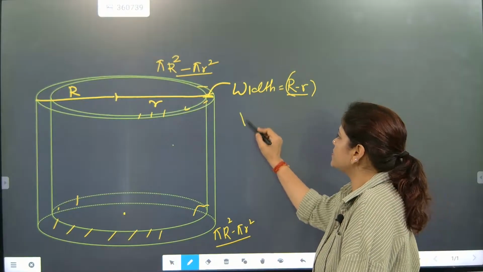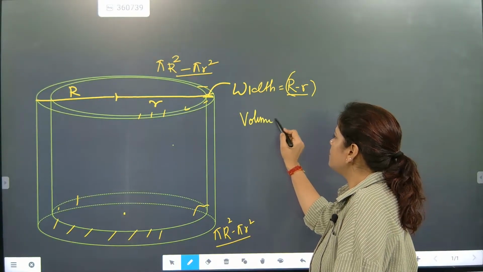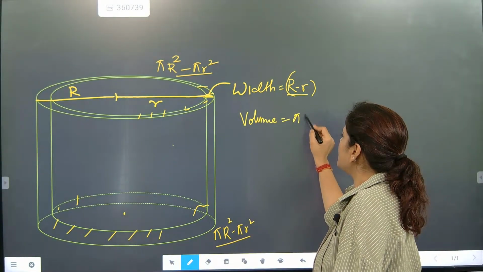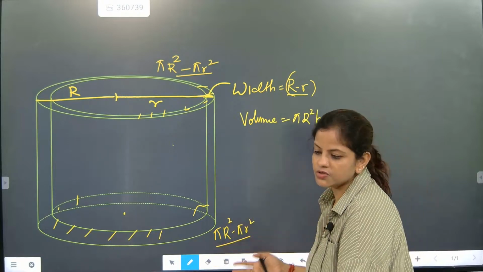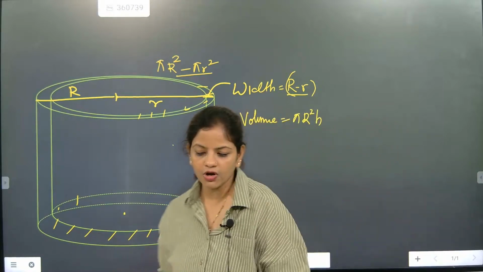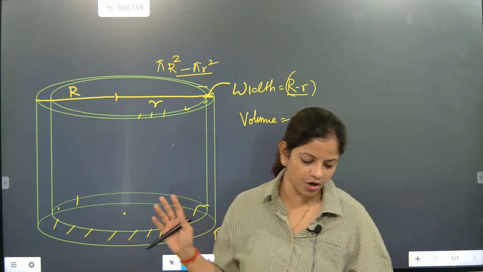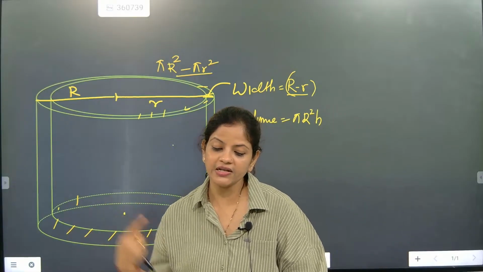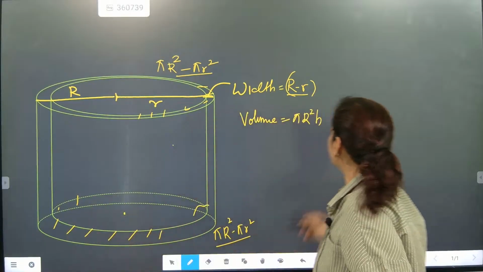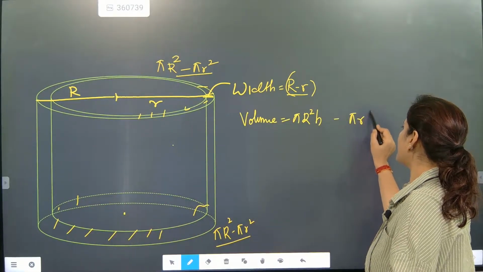Now we are going to find volume. For the volume section, what you need to do? Volume is pi r square h, because inside it is vacuum. So if it is vacuum from inside, is volume added or subtracted? Volume is subtracted, because inside is empty. So it will become pi R square h minus pi r square h.